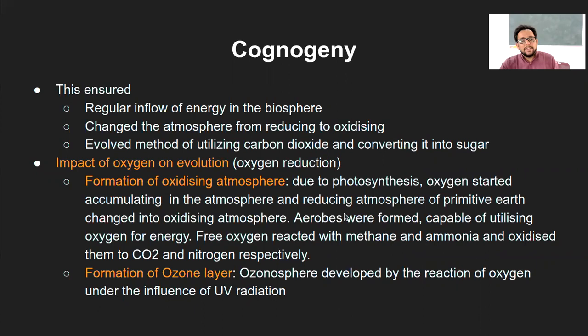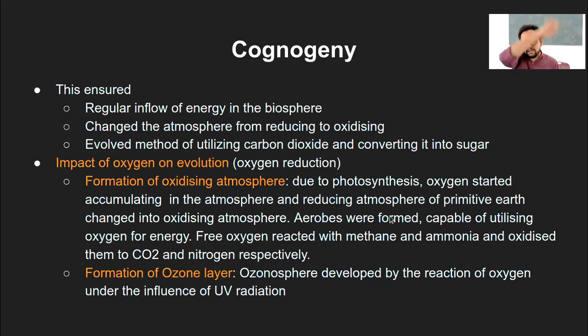And one of the impacts of this oxygen on evolution, again, if you think in terms of earlier days, or during that primitive earth situation, the temperature was too high, and one of the aspects of this was related to the UV radiation that was coming on the earth. Now, because of the formation of the ozone layer, this UV radiation was blocked. And how did it happen? It was the ozonosphere, which was developed by the reaction of oxygen under the influence of UV radiation.